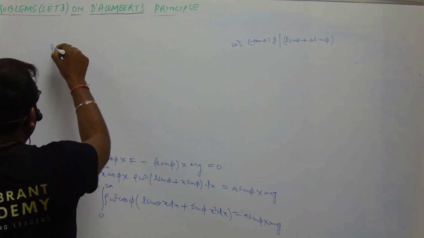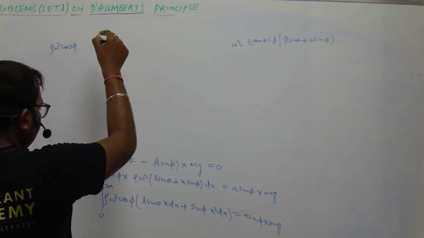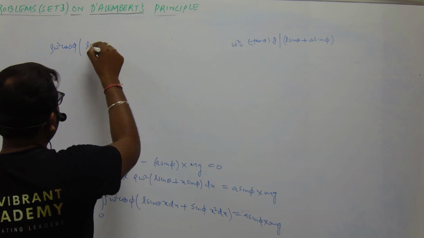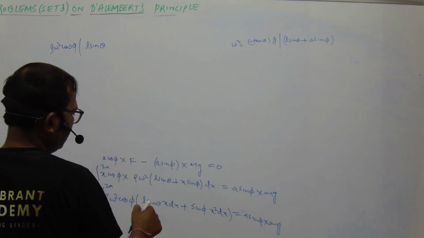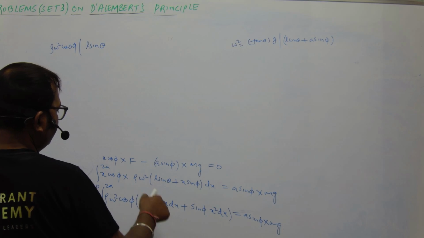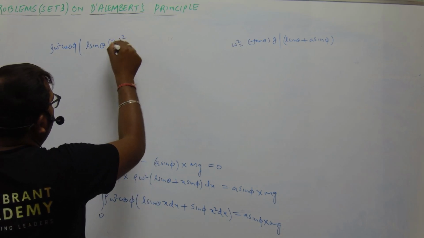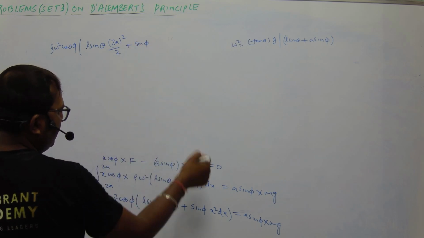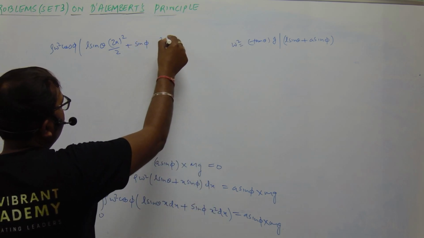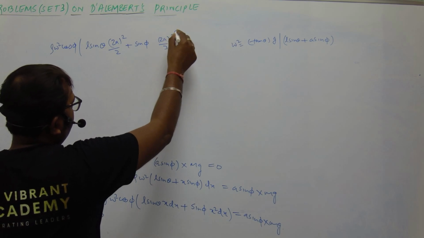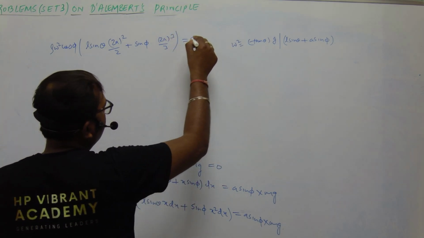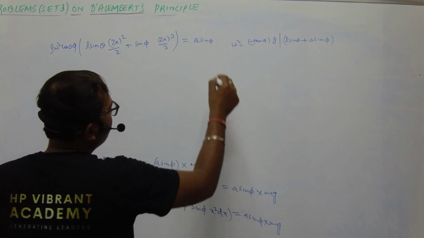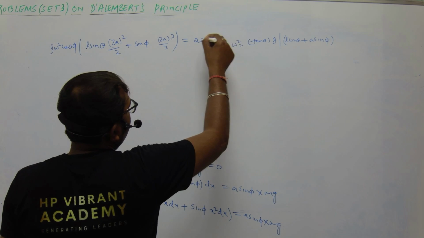So we have rho omega square cos phi into L sin theta into x square upon 2, so this will be (2a) whole square upon 2, plus sin phi into x cube by 3, so this is (2a) cube upon 3, is equal to a sin phi into capital mg.